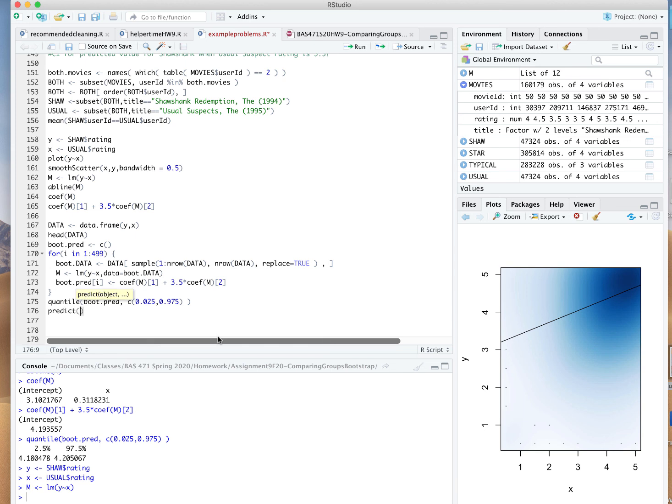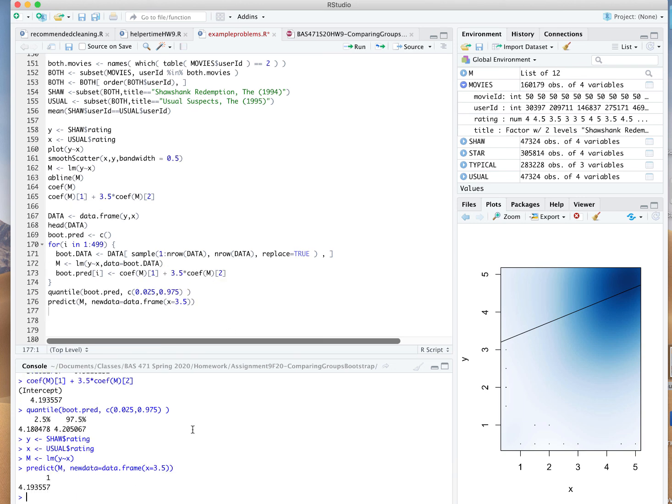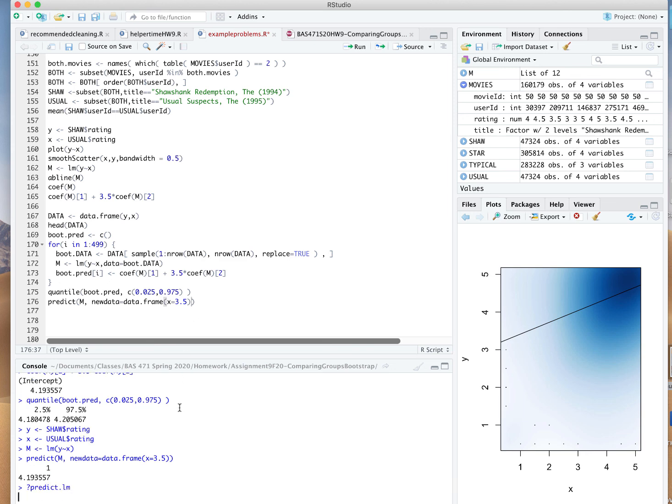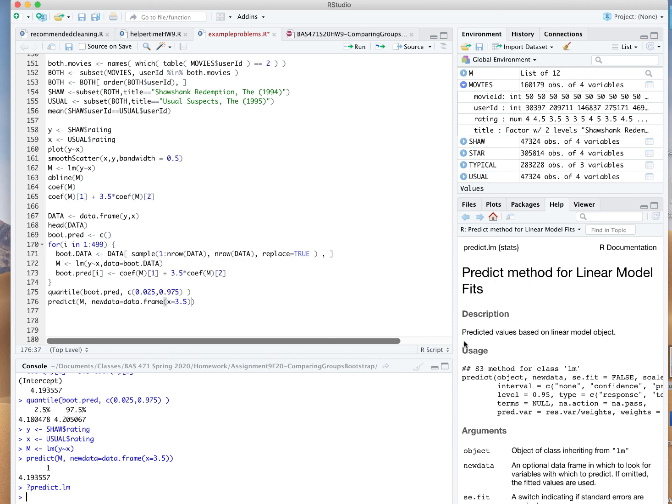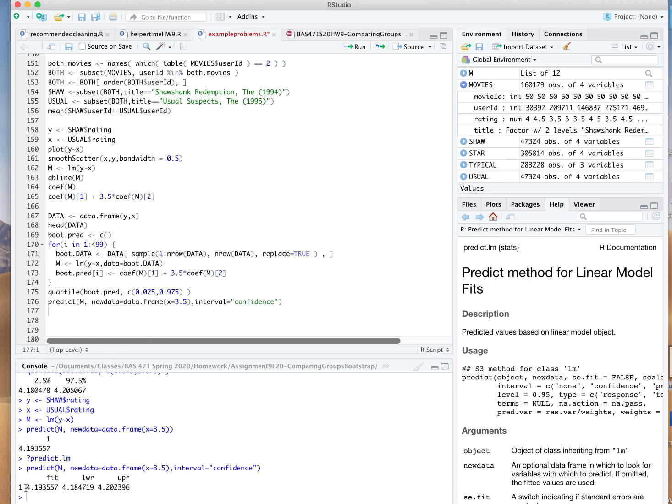Now, predict, with newdata equals a data frame. It's going to be a value at x equals 3.5. That's our predicted value. And, oh, I should have prepared. How do I get the confidence interval? Question mark, predict.lm, interval. Okay, that's what I had to do. Interval equals confidence. Boom. So my best guess, 95% confidence interval.